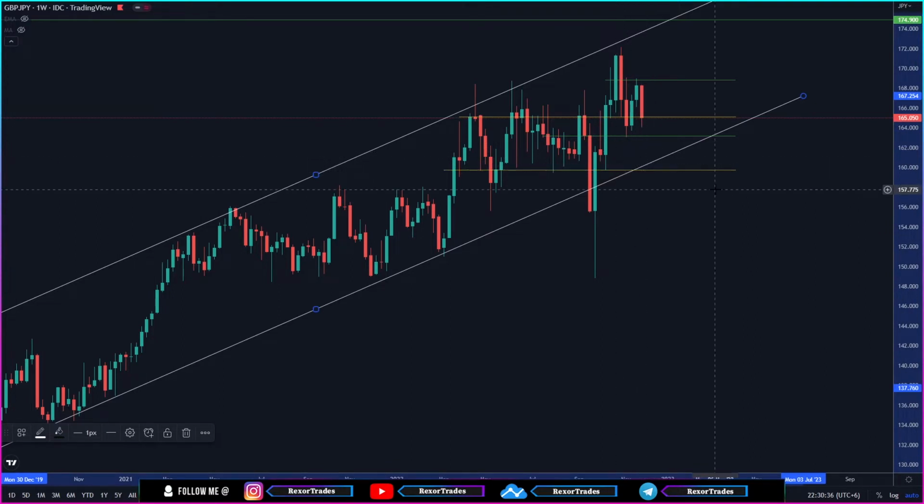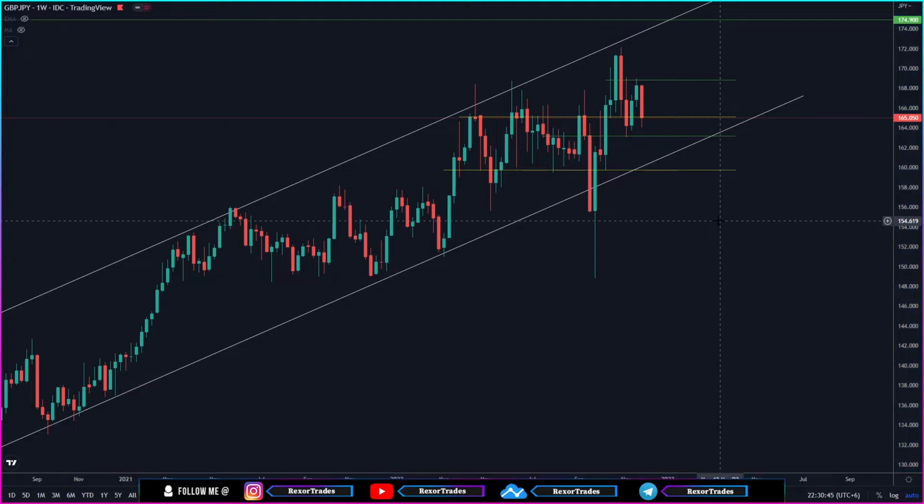Now, to understand when to expect GBPJPY to continue either pushing up or pushing down from a higher time frame point of view, we need to go to an even shorter time frame like a daily time frame.